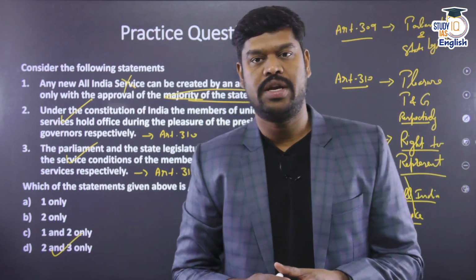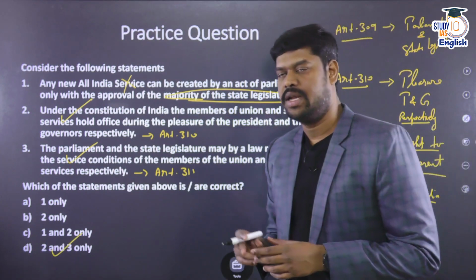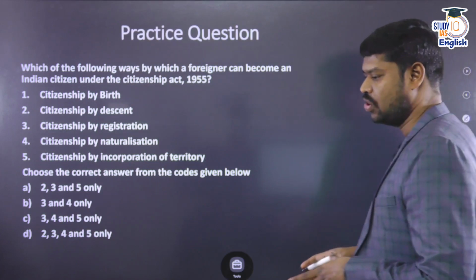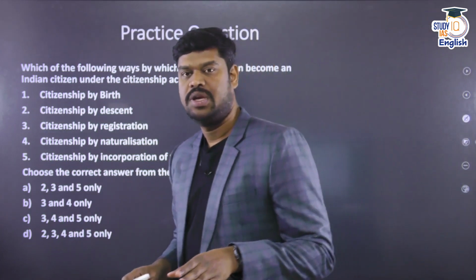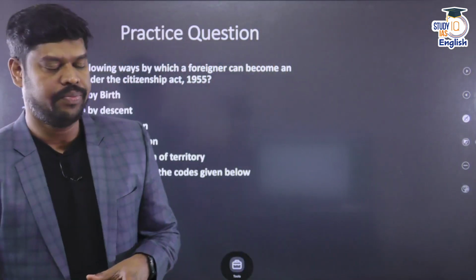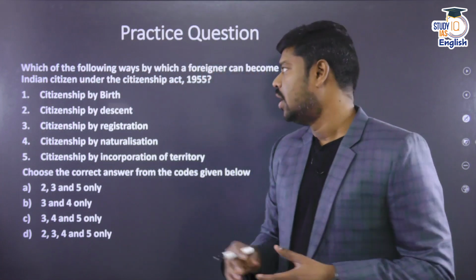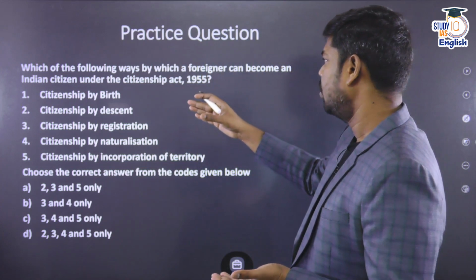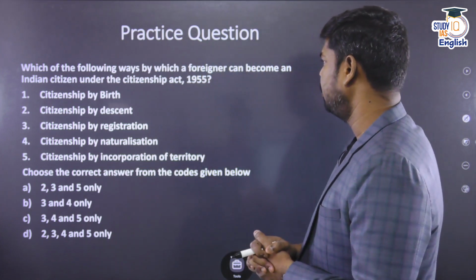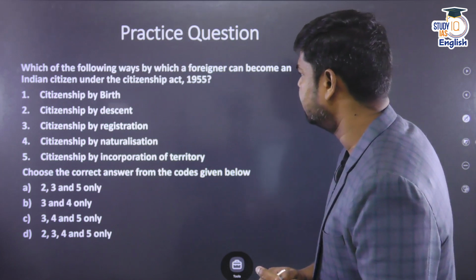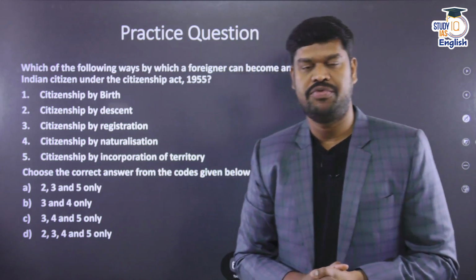The next question is related to the Citizenship Act 1955, which was also considered to be one of the most significant laws in the last 75 years, and which has shaped the history of India after the commencement of the Constitution. Now look into this particular question. Which of the following are ways by which a foreigner can become an Indian citizen under the Citizenship Act 1955?